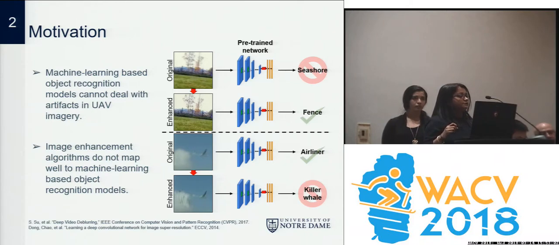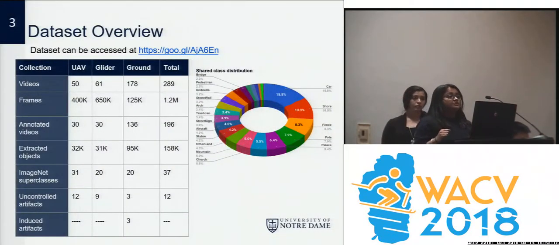Ideally, methods from computational photography should improve the results by removing noise or by making these videos look pretty. In order to analyze these effects, we introduce our dataset UG2. Our dataset consists of 3 collections, out of which 2 contain aerial videos. There are about 289 videos, and our collections are UAV, which consist of Creative Commons tagged YouTube videos, glider videos, and a controlled collection taken at Notre Dame. There are about 158,000 annotated frames with objects in them, and about 37 ImageNet classes.